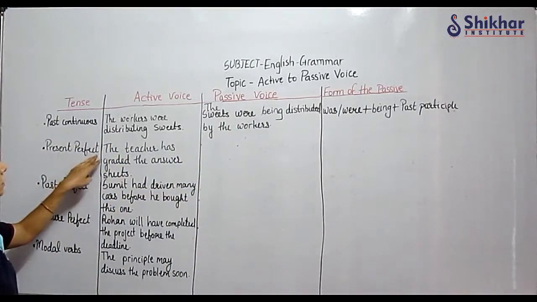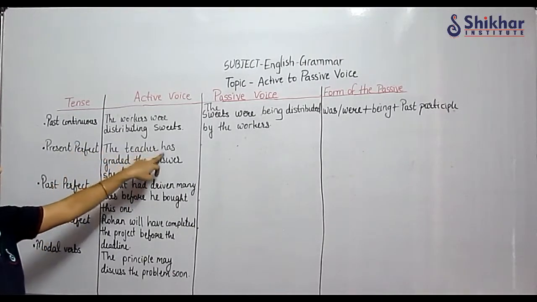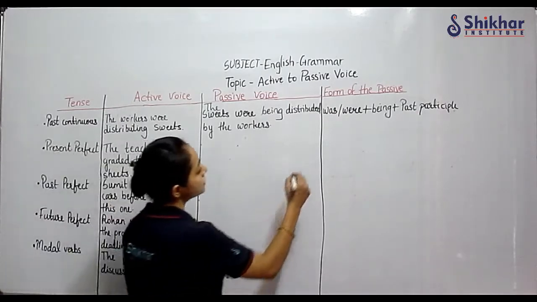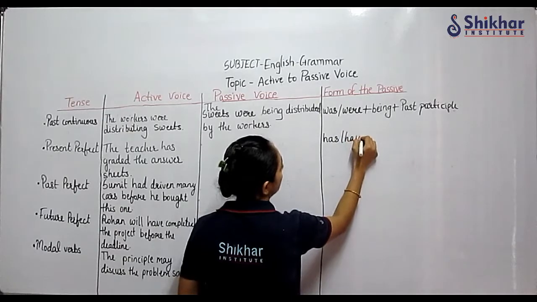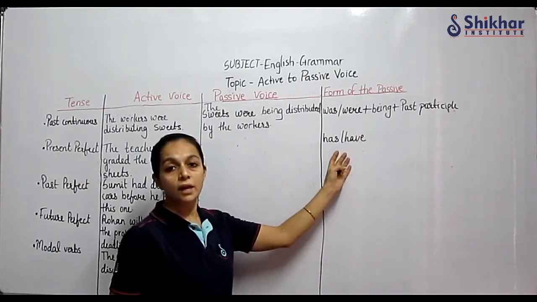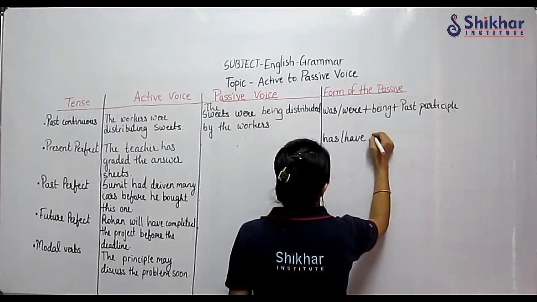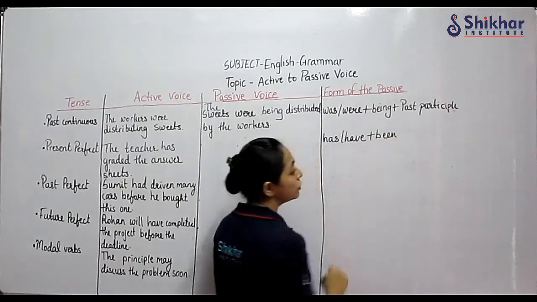Present perfect tense, the teacher has graded the answer sheet. Present perfect, has and have, okay. So formula is has or have. In present perfect tense we have either has or have, okay, so has plus been. What we are going to write?